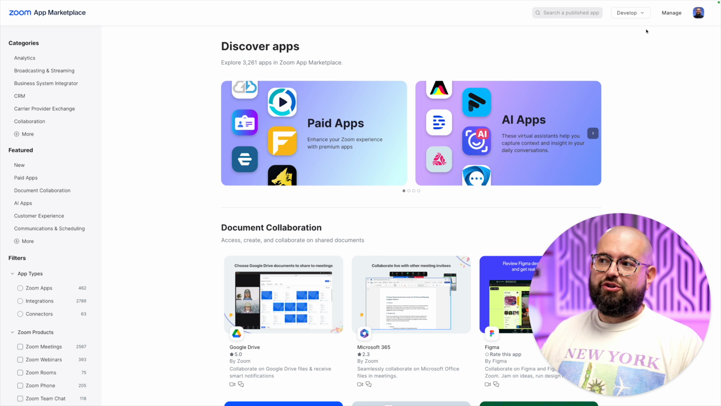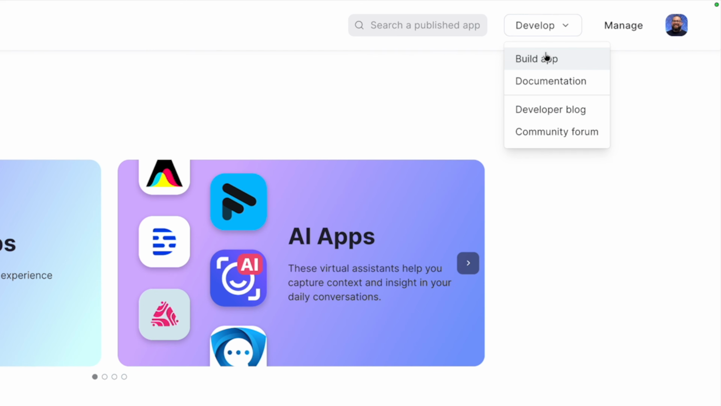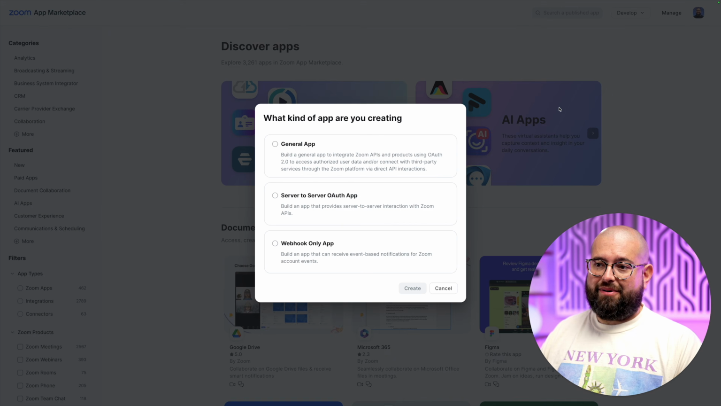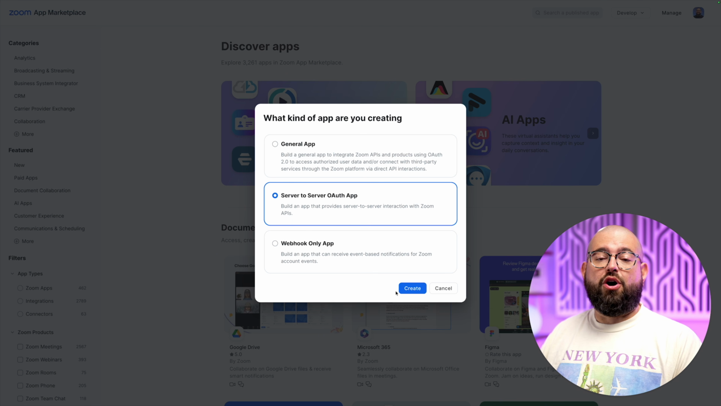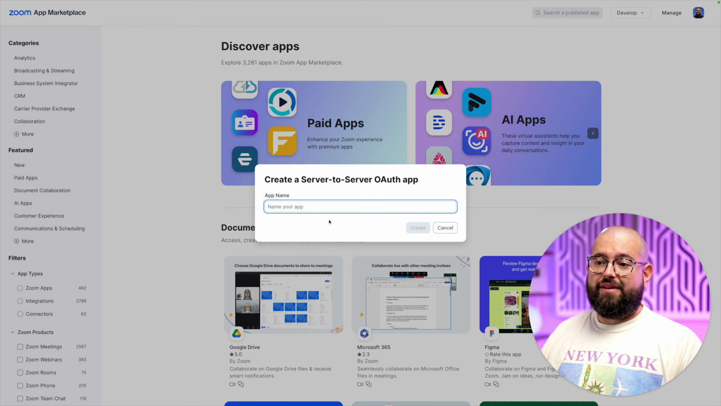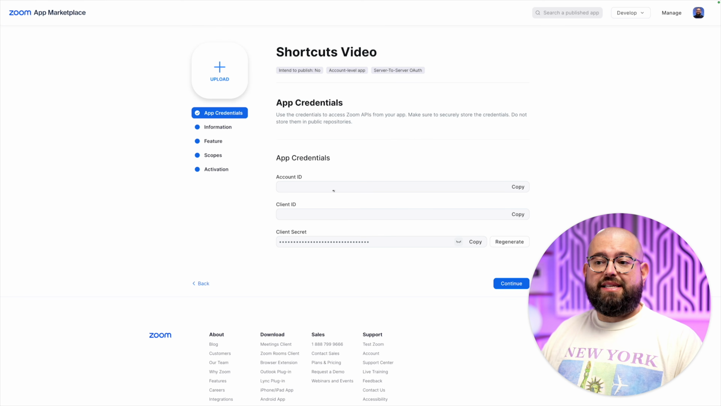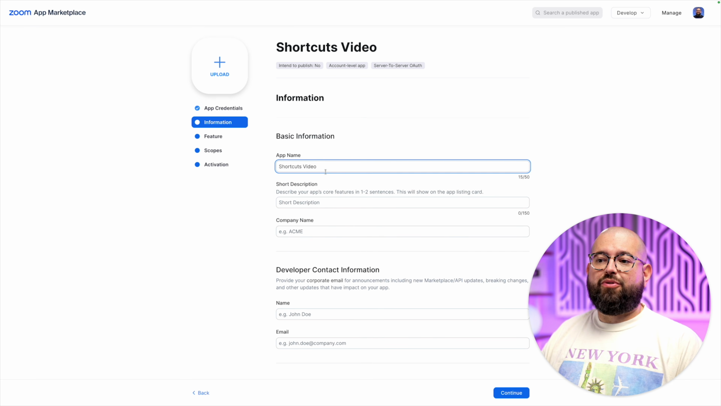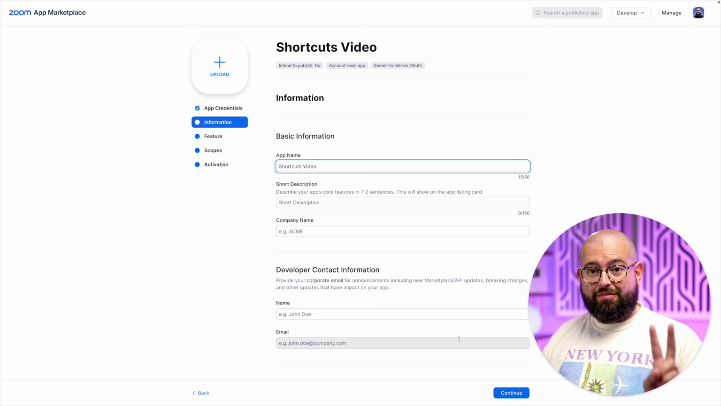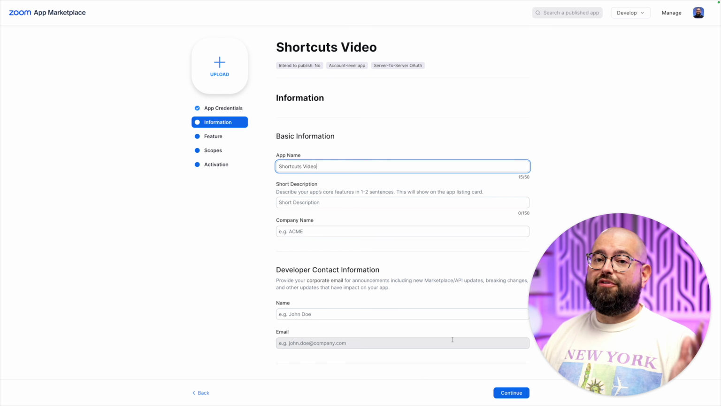In order to get those numbers, you have to go to marketplace.zoom.us, log in with your Zoom account, and then go up to Develop here in the top right and click Build App. Here, choose the server-to-server OAuth app, click Create, and then name this anything like Shortcuts. And here's where you'll get your account ID and client secret. Copy these and take note of them. You do have to go through the continue and do the whole process of naming your app, giving it your name and email as the developer, and make sure everything's filled out, and then publish your app at the end. You need to do that in order for the shortcut to work.